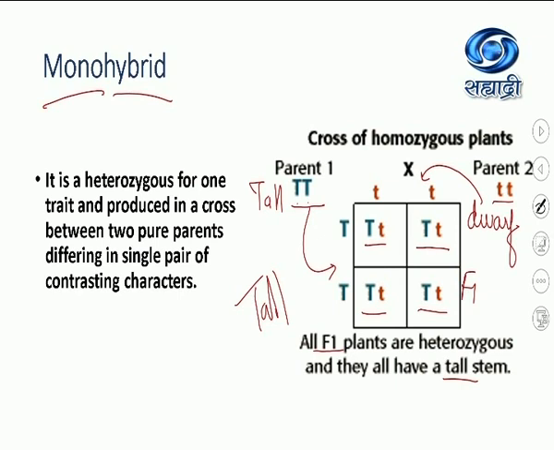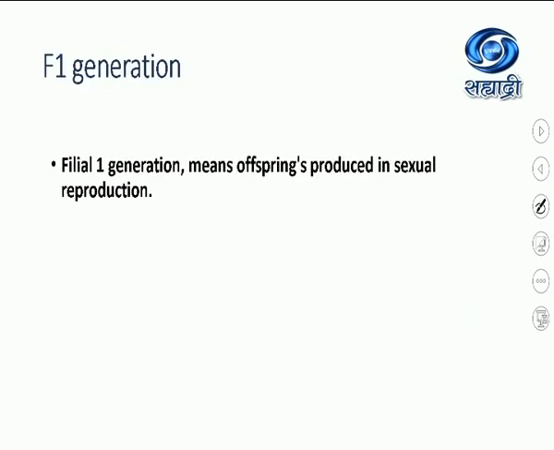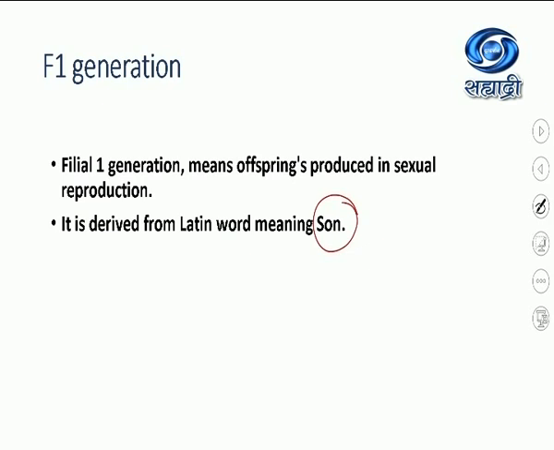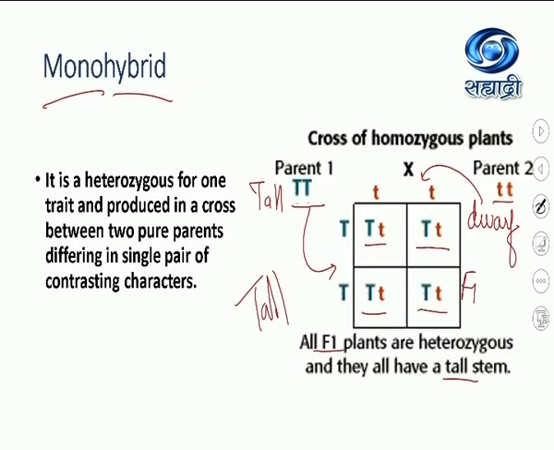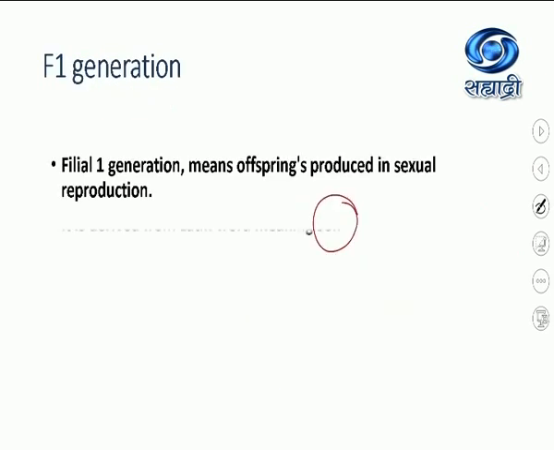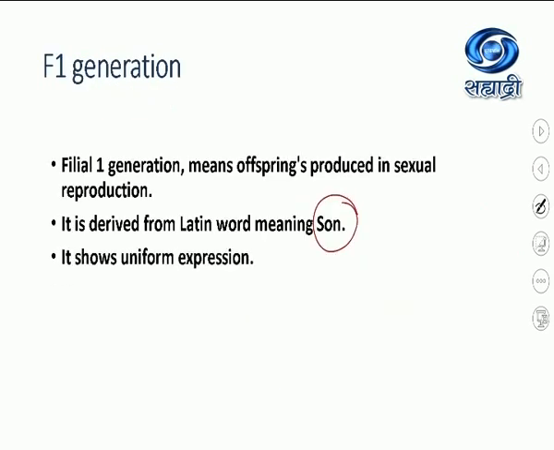I hope you followed this concept. F1 generation, filial one generation, means offsprings produced in sexual reproduction. This word filial is derived from a Latin word and the meaning of the word is son. And it shows uniform expression. All the F1 generation you just now saw in the previous slide, all of them were tall. So all monohybrids formed in the F1 generation show the same type of character. Though they are hybrids, though they are heterozygous, all are phenotypically tall. So in the F1 generation, all will show uniform expression.